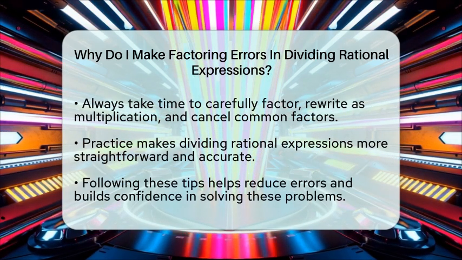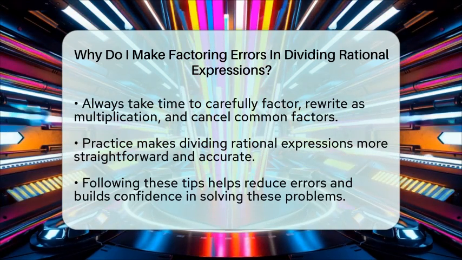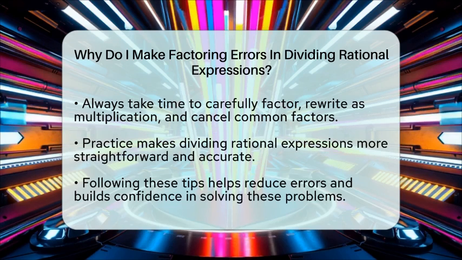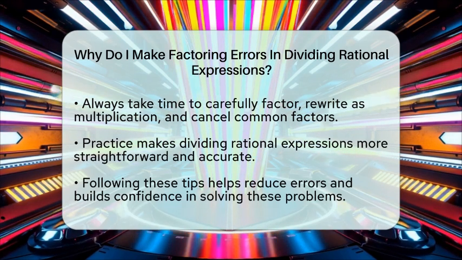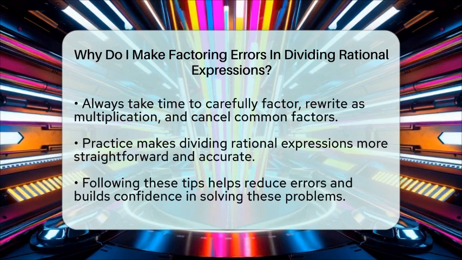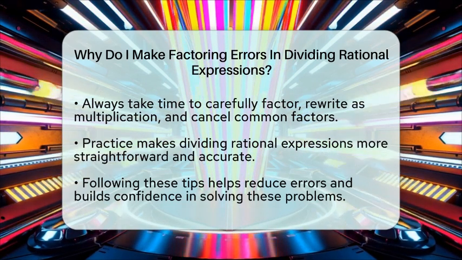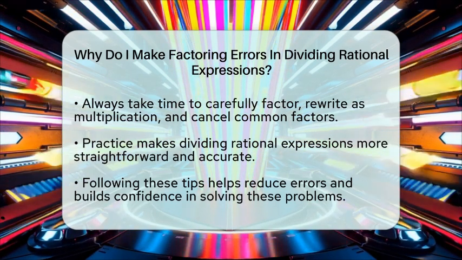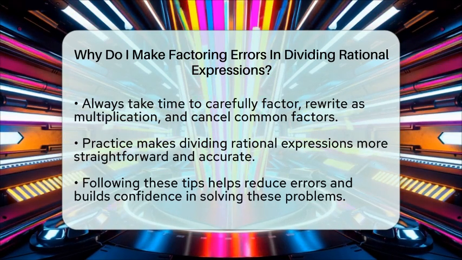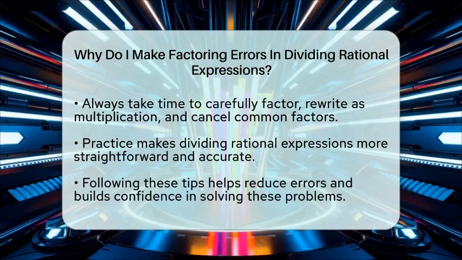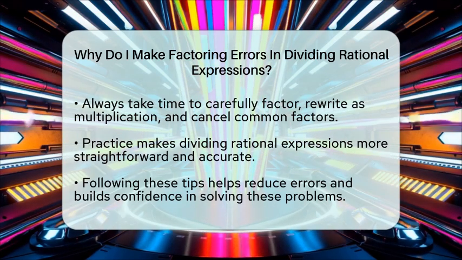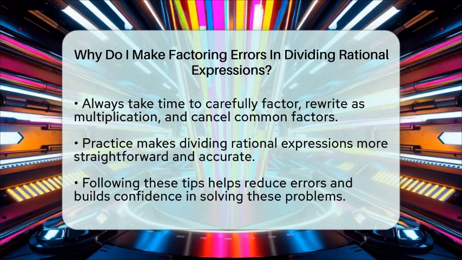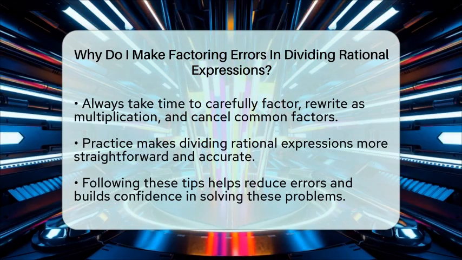To avoid these errors, always factor each polynomial completely before dividing. Look for patterns like difference of squares, perfect square trinomials, or common factors. Rewrite division as multiplication by the reciprocal, then cancel out any common factors carefully. Remember to find and exclude values that make denominators 0. Handle negative signs with attention, and work through each step slowly and clearly. Understanding these points helps you see why factoring errors happen and how to prevent them. With practice, dividing rational expressions becomes easier and more accurate.